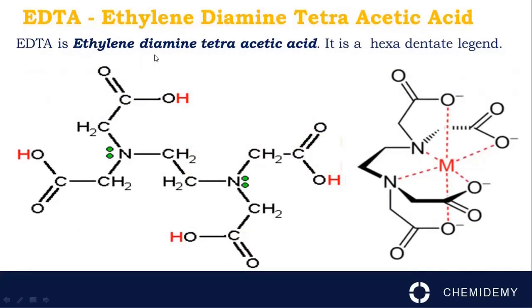EDTA, ethylene diamine tetraacetic acid. EDTA is a hexadentate ligand. A hexadentate ligand is one which has 6 donor atoms. As we can see from the structure, there are 6 donor atoms, 2 nitrogen atoms and 4 oxygen atoms. In this picture, we can see the 6 donor sites of EDTA, 2 nitrogen atoms and 4 oxygen atoms from carboxylic acids.